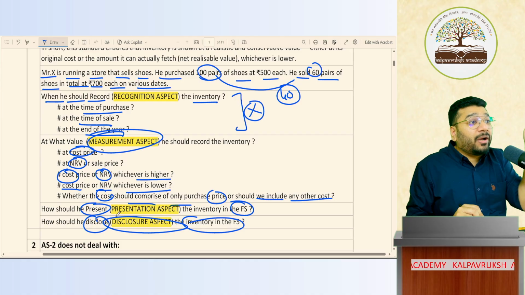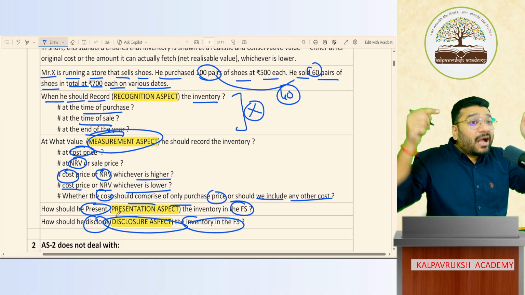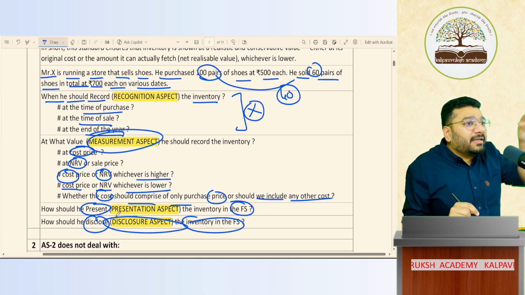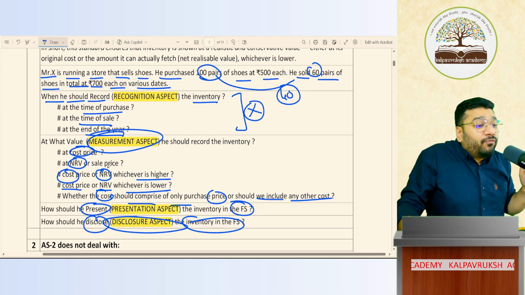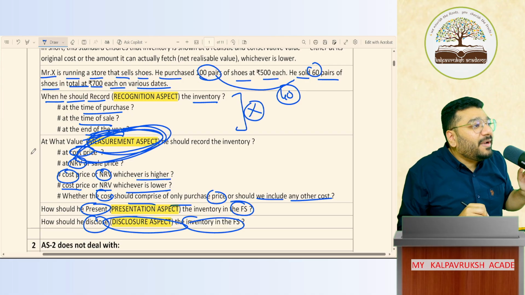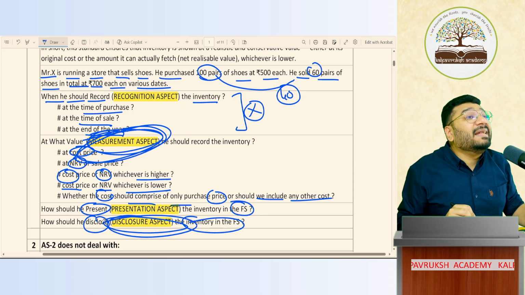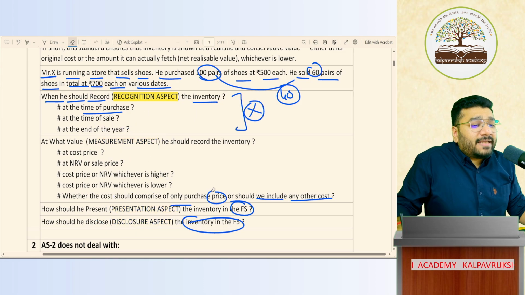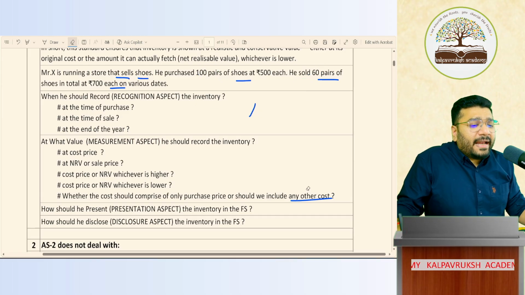That is why the name is not accounting for inventories. It is valuation of inventory. We are not going to learn accounting for inventory. We are going to learn how to calculate the inventory value. Hence the name is valuation. It means the focus is on the measurement aspect. More of the disclosure aspect we'll learn at the CA Intermediate level. Got it, not got it? Are you able to understand what we are going to study? Roughly you've got an idea?